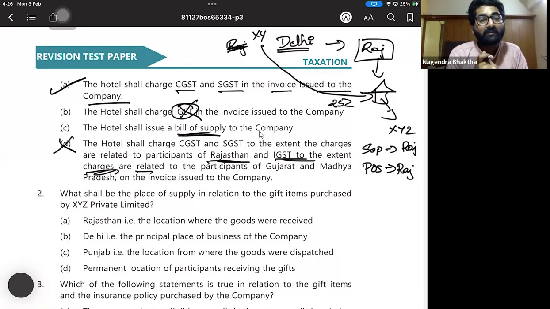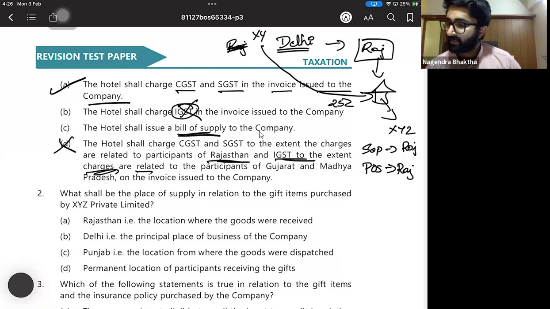The service is given to XYZ, so it is CGST, SGST, because the supplier hotel is in Rajasthan and the place of supply is also in Rajasthan as per section 12, subsection 3.